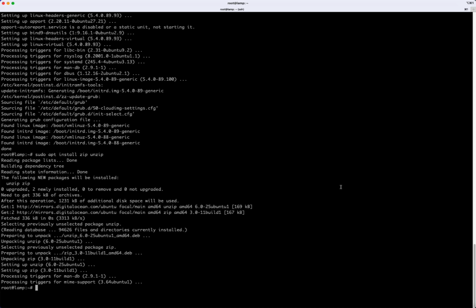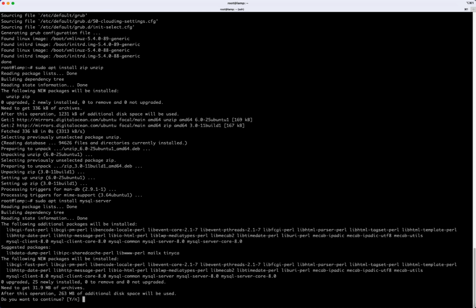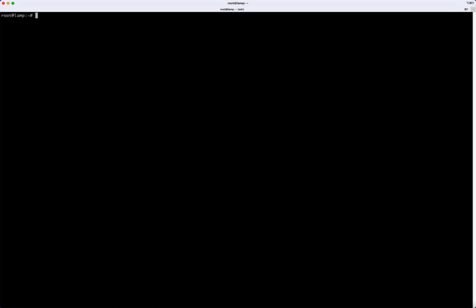Okay, so let's start building out the LAMP stack. We'll start with MySQL. So we'll do sudo apt install mysql-server. Next, let's install Apache. So we'll do sudo apt install apache2.